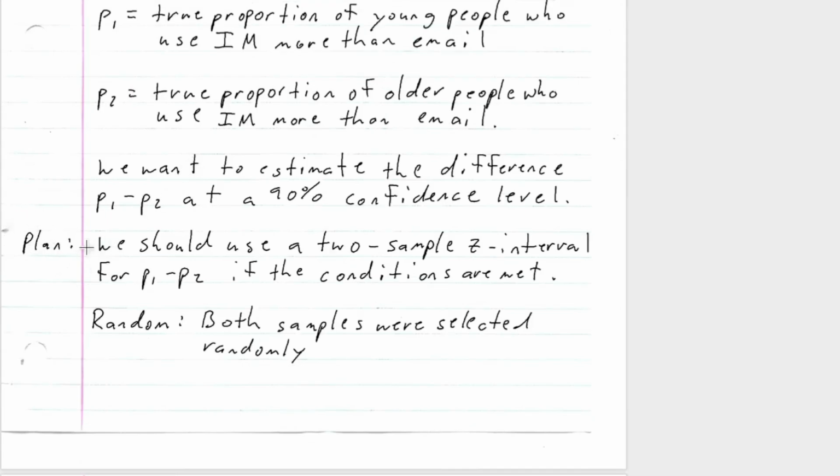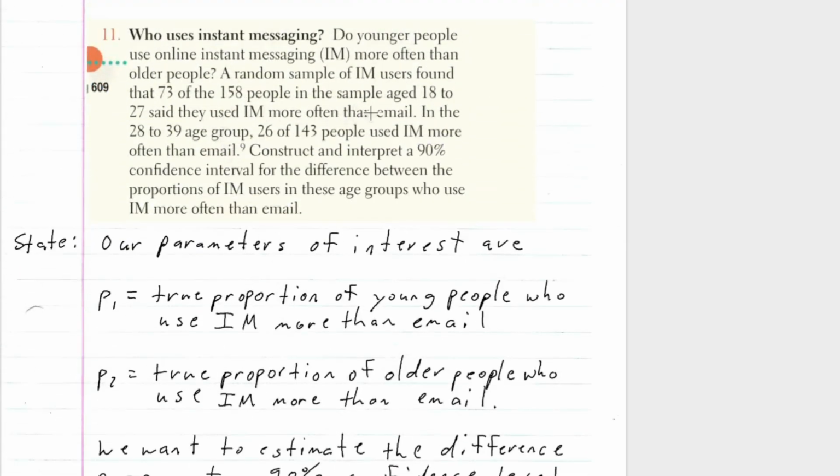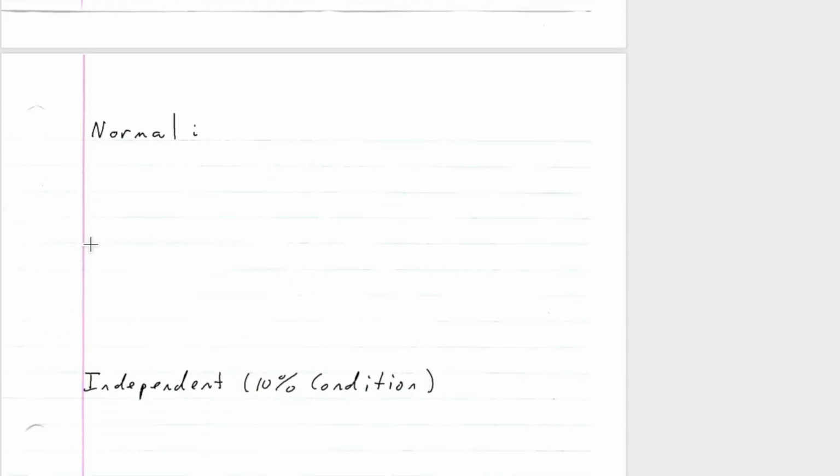So as part of our plan, we should use a 2-sample Z interval for P1 minus P2, of course, if the conditions are met. First, the random condition: both samples were selected randomly. They said that in the problem, a random sample. Okay, so now we're going to check for normality.